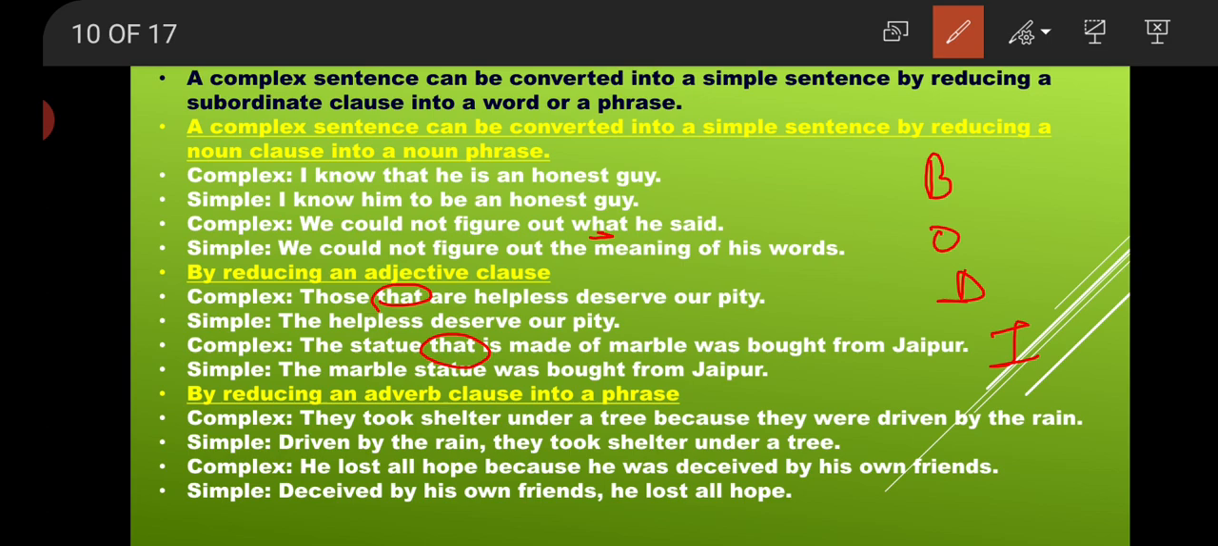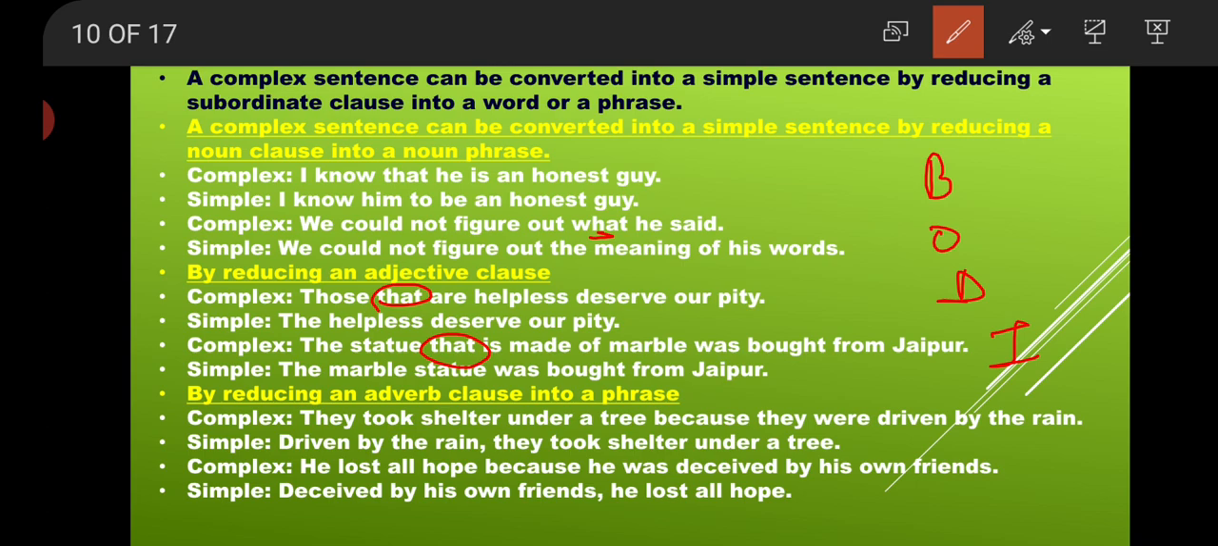So while we are making it a simple sentence, "the marble statue" — marble was here — "The marble statue was bought from Jaipur." "The statue that is made up of marble" — here, in place of "that", you can also use "which". "The statue which is made up of marble was bought from Jaipur." While I am making it the simple one, I have to use "The marble statue was bought from Jaipur." Find it?